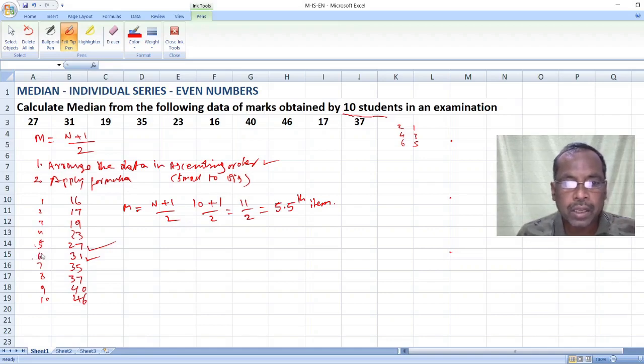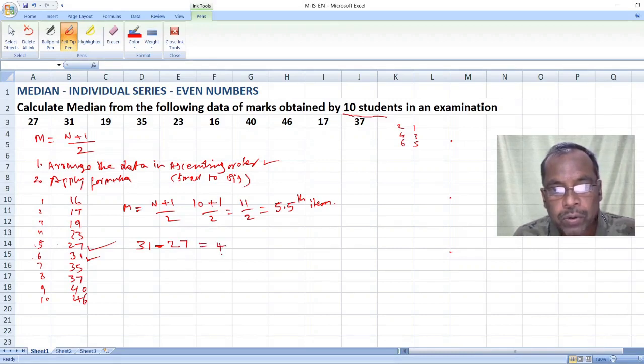Okay, my dear students. So now, the median lies in between fifth and sixth. What is the difference between sixth place and fifth place? Sixth place consists of 31 and fifth place consists of 27. So 31 minus 27 is equal to 4, isn't it?